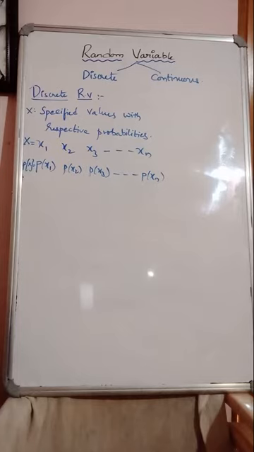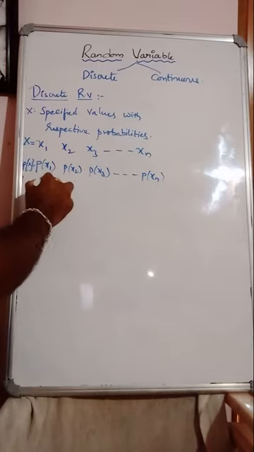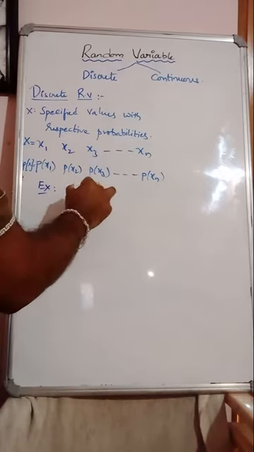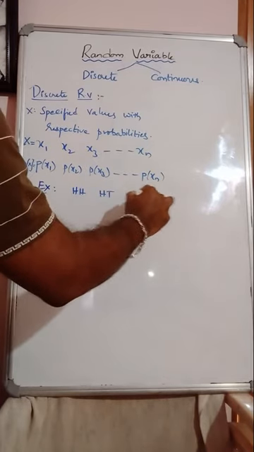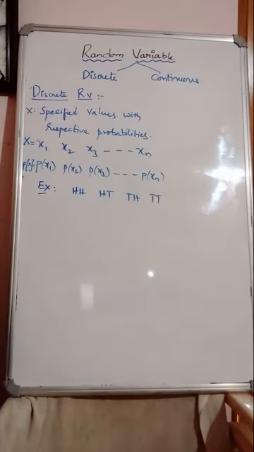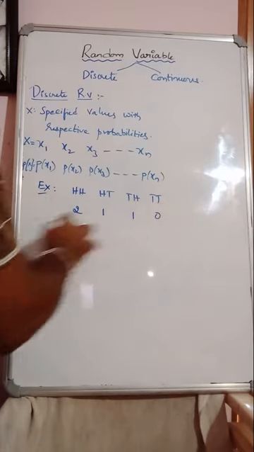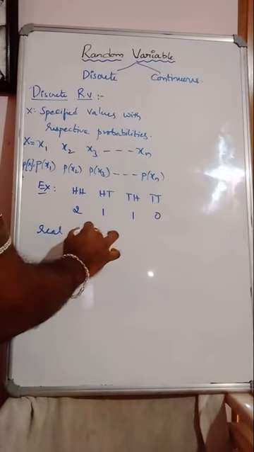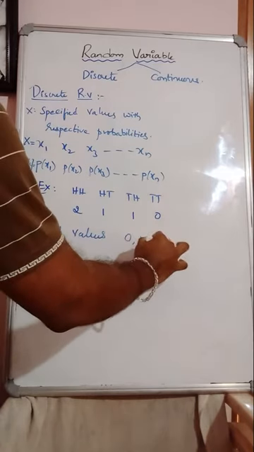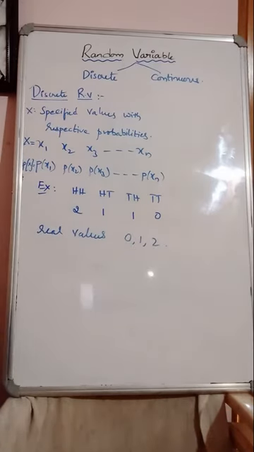Right? So let X denote the number of heads when two coins are tossed. An example for discrete: when two coins are tossed, we get head head, head tail, tail head, tail tail. Now we need to find a real value for the random variable, which is the number of heads. Here 2 heads, 1 head, 1 and 0. Therefore the real values assigned are 0, 1, 2, right? Only these three are assigned.